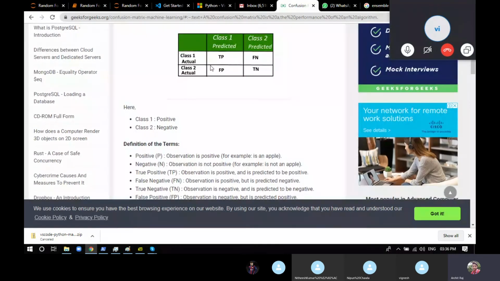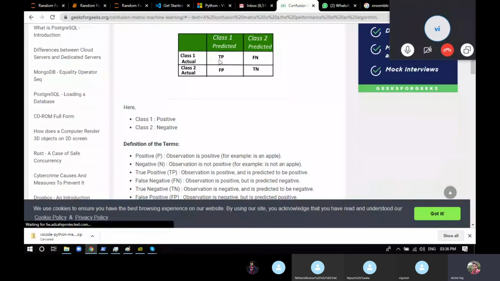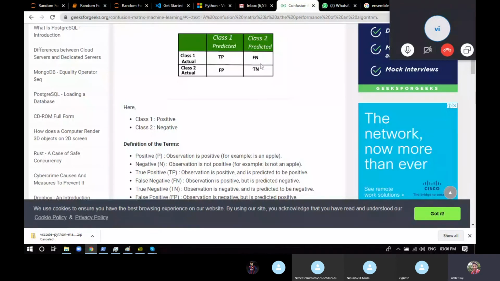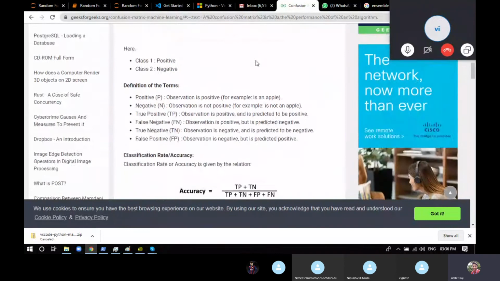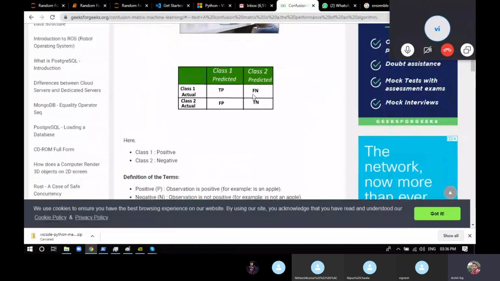To find out how many are completely yes: in true positive, the answer was supposed to be yes and the model gave yes. In false negative, the answer was yes, but the model gave negative. In false positive, the answer was no, and the model gave positive. In true negative, the answer was no, and the model also gave negative. For which values was the answer supposed to be yes? True positive and false negative.